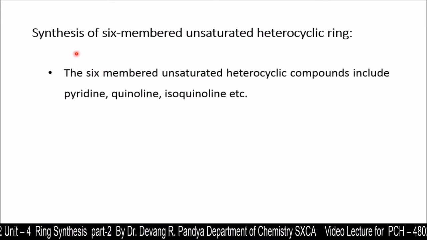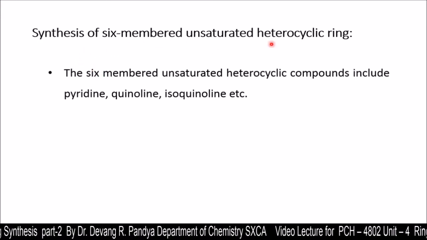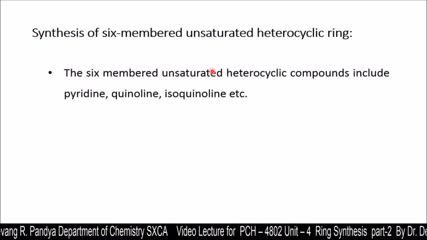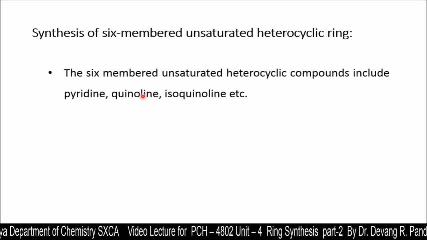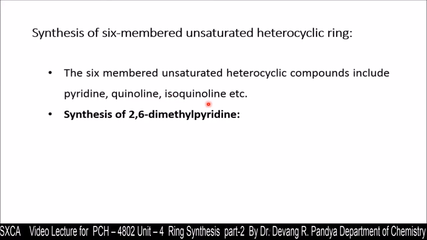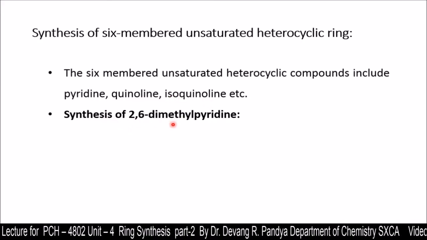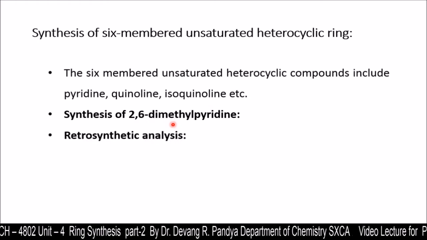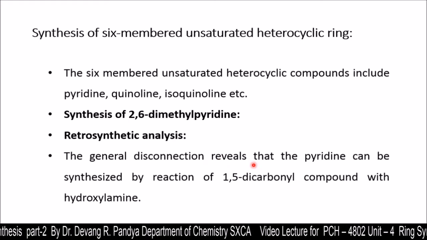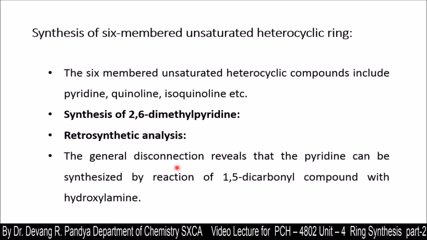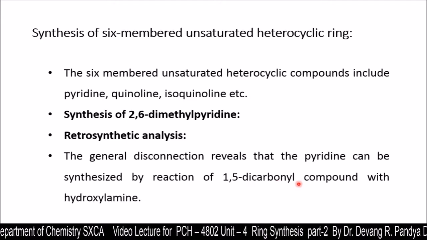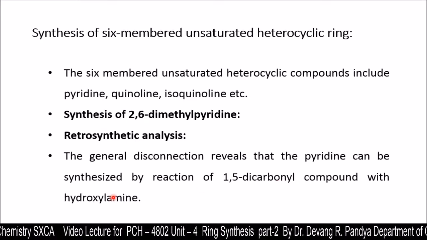Well, next is the synthesis of 6-membered unsaturated heterocyclic compounds. After 5-membered, we have 6-membered unsaturated heterocyclic compounds, which include pyridine, quinoline, isoquinoline, etc. We have here the synthesis of 2,6-dimethylpyridine. The retrosynthetic analysis is given over here. The general disconnection reveals that pyridine can be synthesized by the reaction of a 1,5-dicarbonyl compound with hydroxylamine.